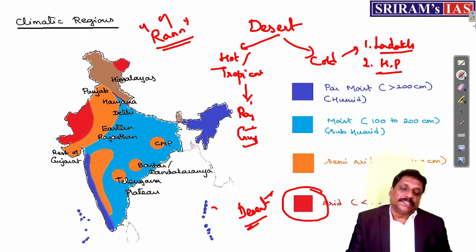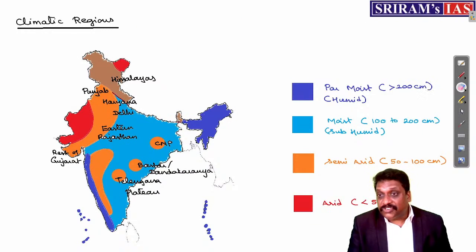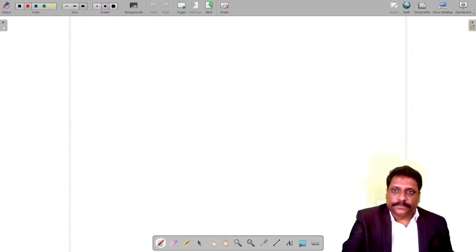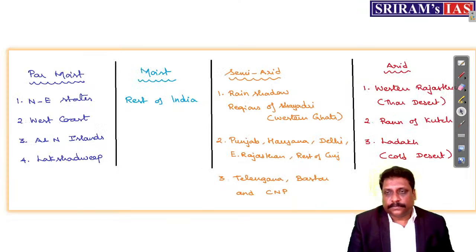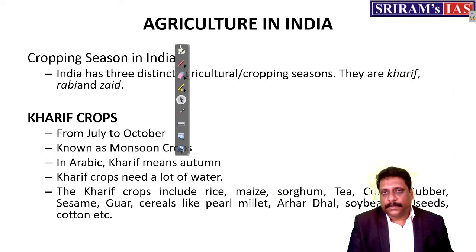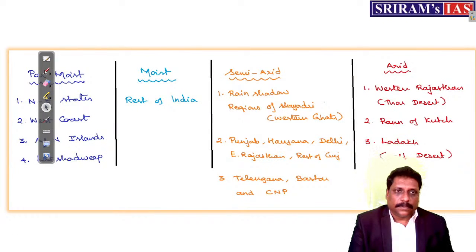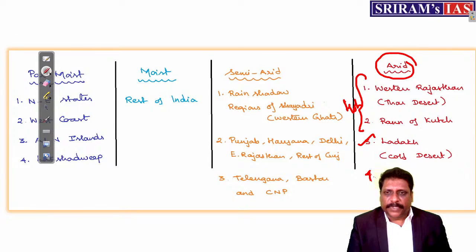When I talk about tropical desert, it is Rajasthan and Gujarat. The only difference is tropical desert and cold desert. So that extreme also I have marked. Two extremes. Somewhere I was talking about the arid region: Western Rajasthan and the Rann of Kutch as a hot desert, Ladakh as a cold desert. If you want to add Lahaul and Spiti Valley also, you can add it.